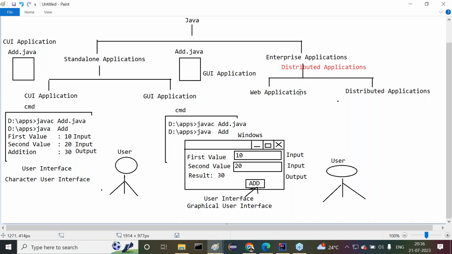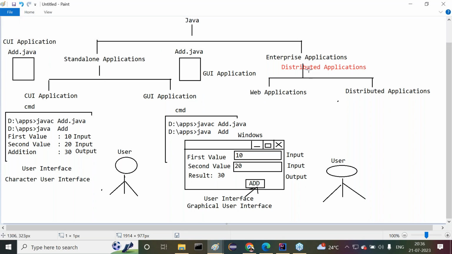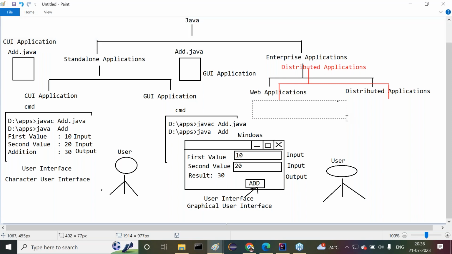If you say it is a distributed application, then what are the two types of distributed applications? If we use enterprise application, the terminologies are clear: web application and distributed application. But if you say distributed application in place of enterprise application, the terminologies are different. Observe carefully.